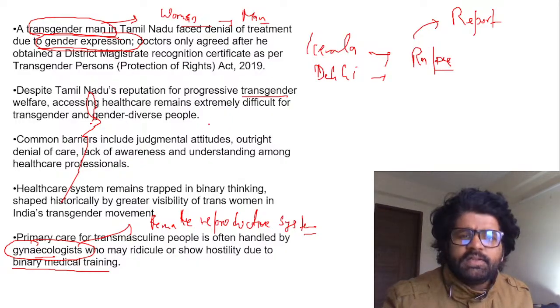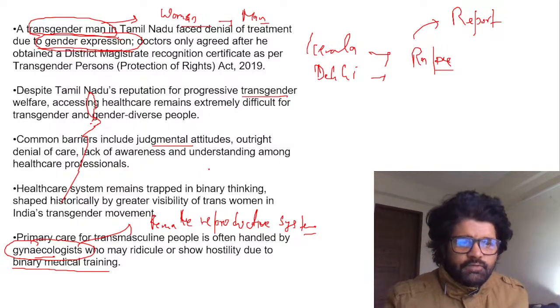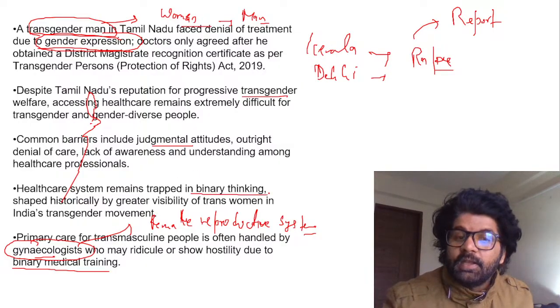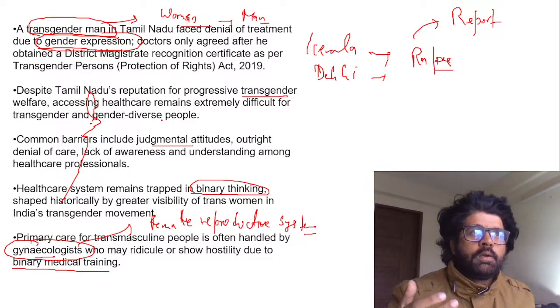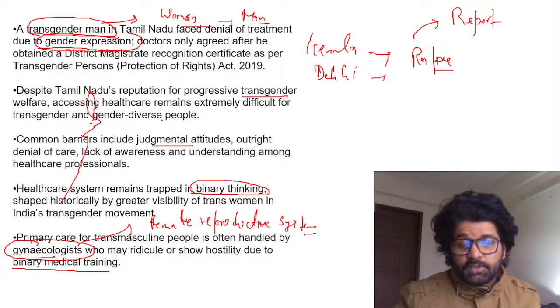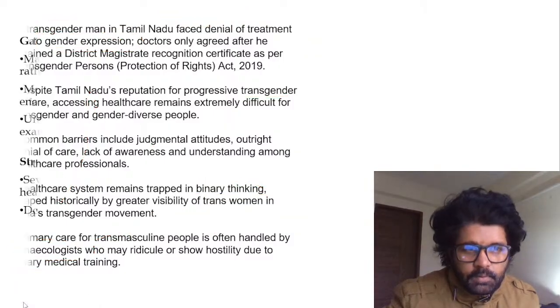So again, you can see why these things are happening even in Tamil Nadu. A judgmental attitude doesn't depend on whether you're from Tamil Nadu or anywhere else. If you have a judgmental attitude, you have a judgmental attitude. People are trapped in binary thinking. Remember these keywords. Either you're a man or a woman. You cannot be a woman but identify yourself as a man. It's very tough to understand those things, even for some of you, right?